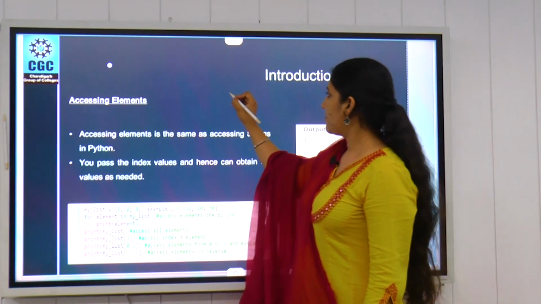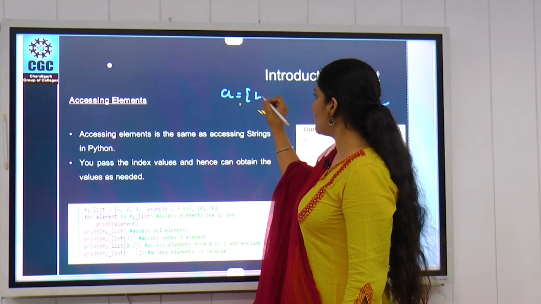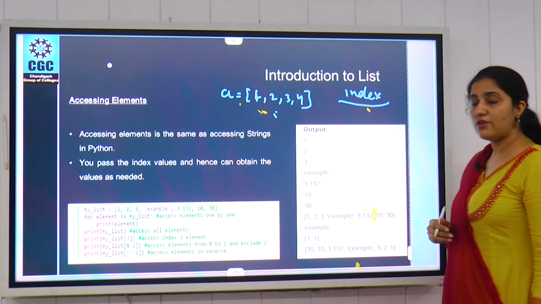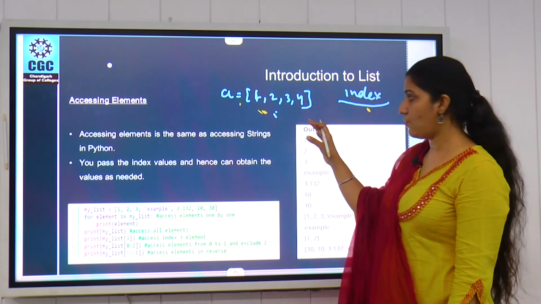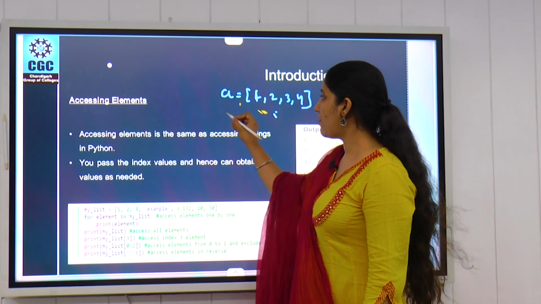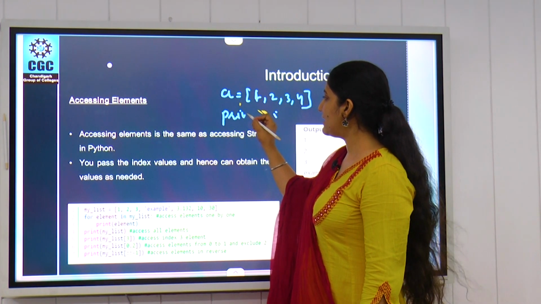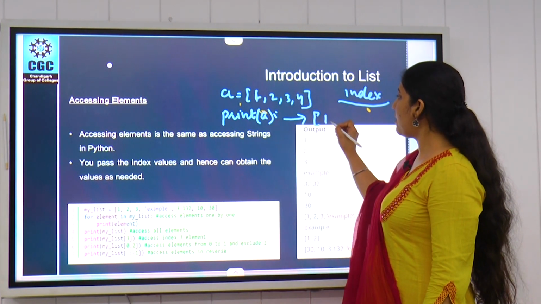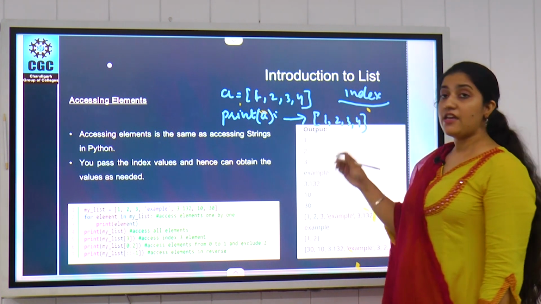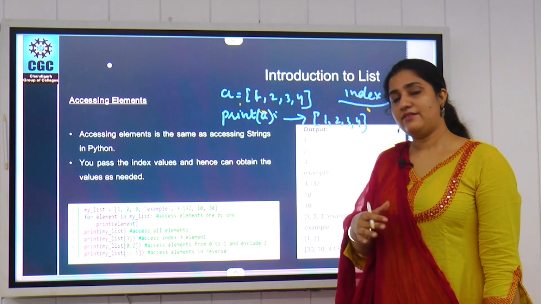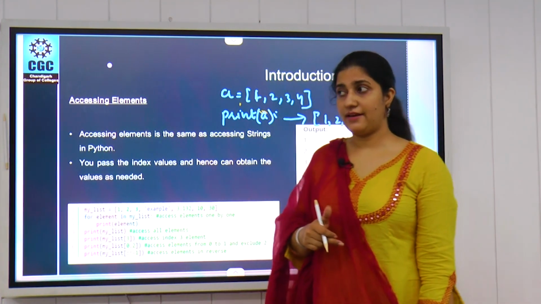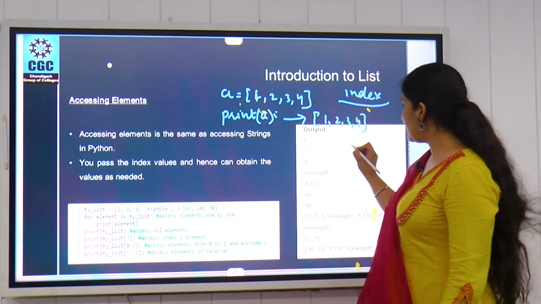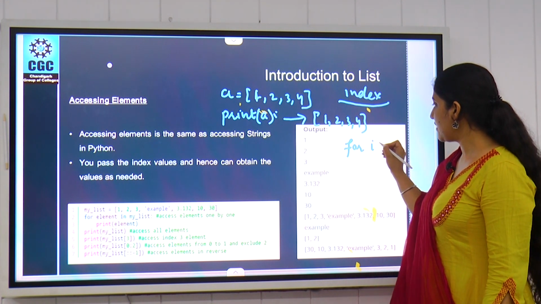For example, we have a list A is equal to 1, 2, 3 and 4. If we want to access all the data items in one go, we simply access it. If you want to print all the data items, simply write print A. It will give you output like 1, 2, 3 and 4. But if you want your data items one by one, then you have to use the iterative statement, that is your for loop. For that, simply write for I in A.